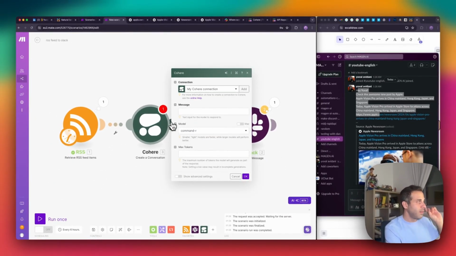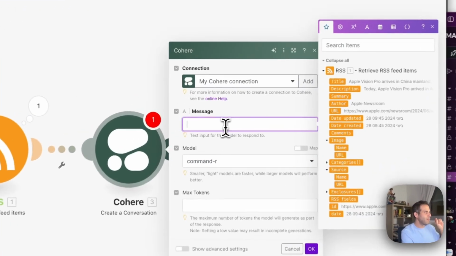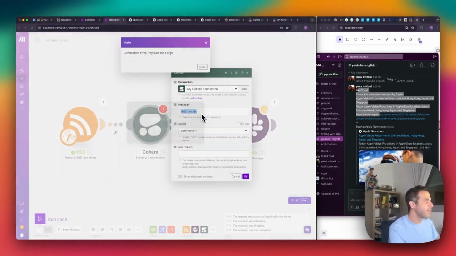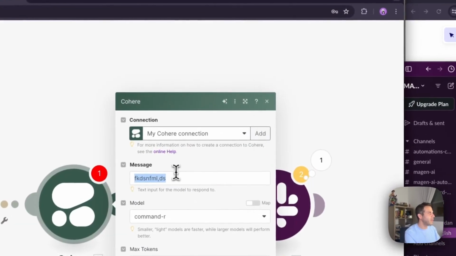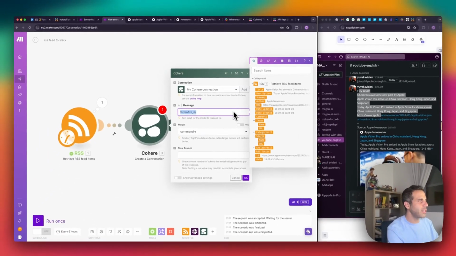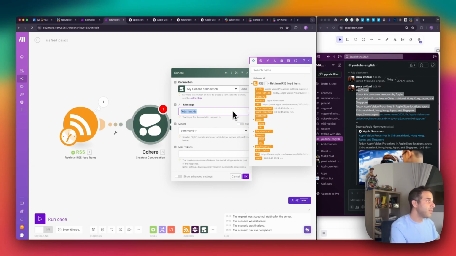Now I can design the message in the same way I did in Slack, by clicking on message, where I have the text field. I can type in whatever I want. But in this case, instead of just taking the values from the RSS feed, I would give the prompt, meaning I want to give the LLM, the large language model, instructions to create a new article and not just take the current values.